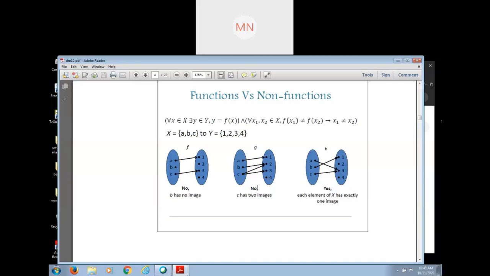This is not a function, but it is a relation. Can you tell me the domain of this relation? ABC.